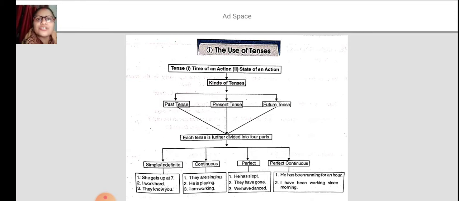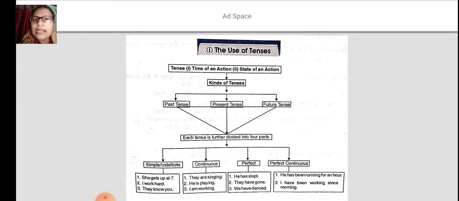So you can see a small chart over here. It's a family of tenses. Mr. Tense is the grandfather, and his sons are past tense, present tense, and future tense. And now, see the destiny: all these three sons have four more sons, and all of them decided to give the same names to their sons. It is just a short story to remember all four parts. Basically, there are no more sons; we are talking about tenses.